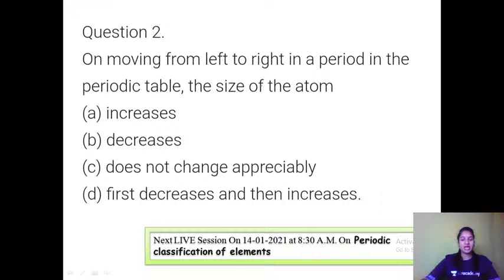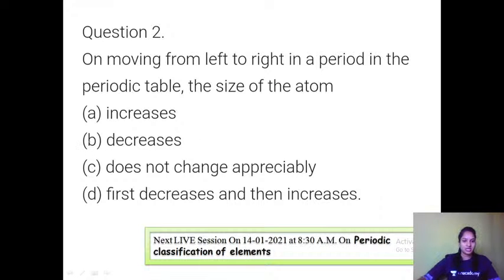And if the electron is added to the same shell, the nuclear force of attraction increases. If the nuclear force of attraction increases, then definitely the effective nuclear charge is increasing. Once the effective nuclear charge is increasing, we say that the electrons are pulled towards the nucleus and the size decreases.